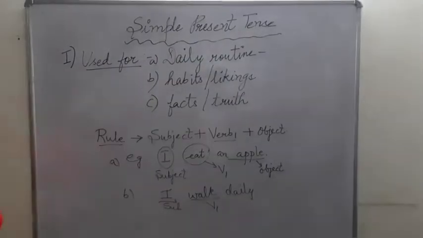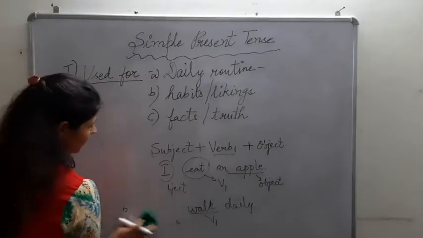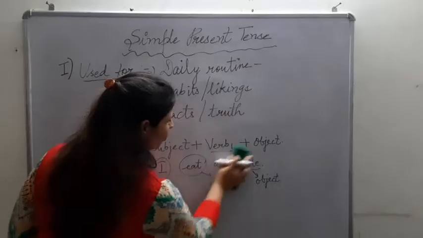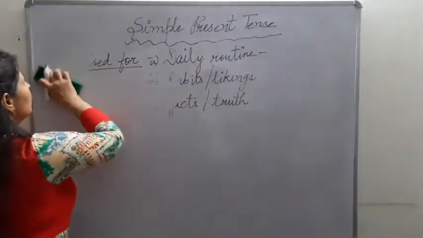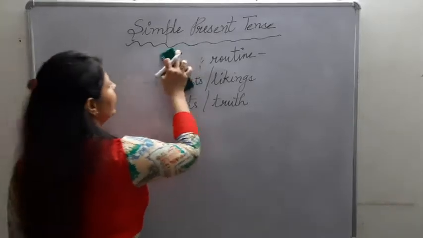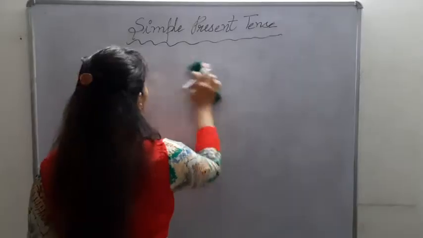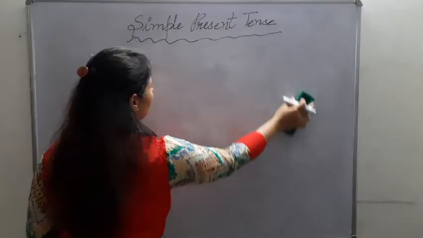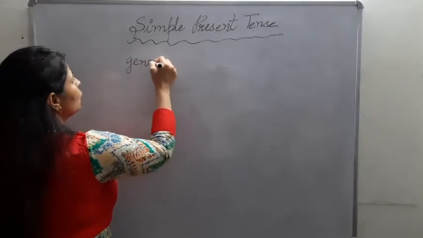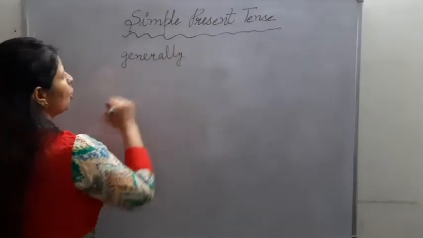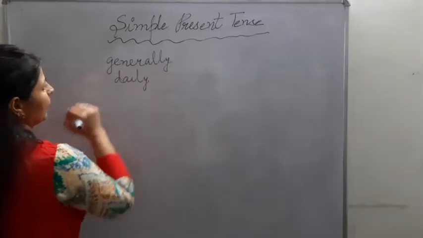Now let us understand certain more things that we have to keep in mind when we apply the rule of simple present tense. Students, when you want to talk about your daily routine, there are certain words which are commonly used. For example, I generally go to market, or she exercises daily.